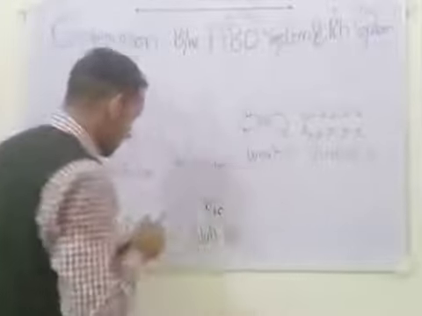Let me repeat it very briefly. If D antigen is present on the red blood cell, we call it RhD positive. If there is no antigen, we call it RhD negative.